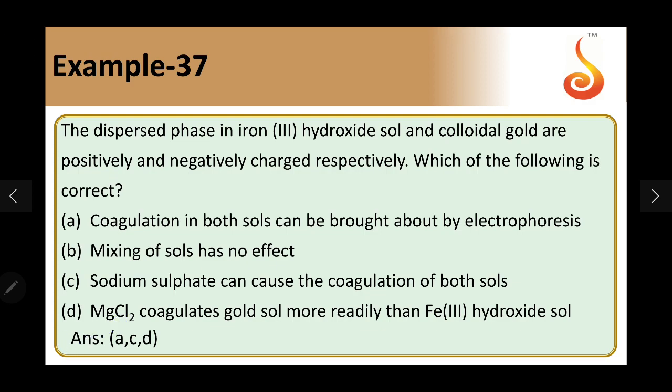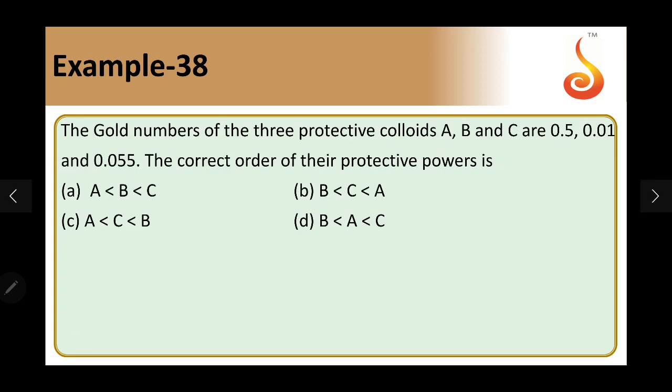Example 38. The gold numbers of three protective colloids are given: 0.5, 0.01, 0.055. What is the order of correct protective power? Very important, the protective power is inversely proportional to gold number. So if gold number is high, protective power is less; gold number is less, protective power is high.